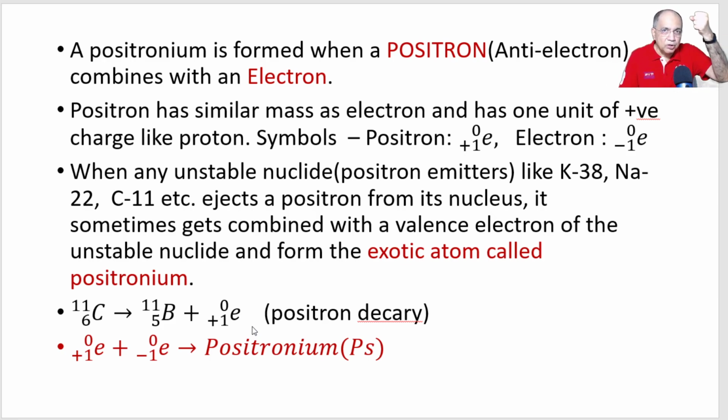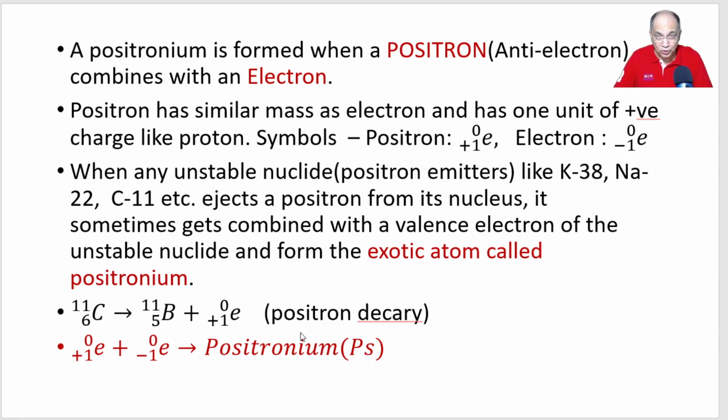That positron particle comes from the nucleus with a tremendous speed. Sometimes it comes out, but sometimes it combines with the valence electron of that carbon 11, and it comes out as a very funny exotic atom called positronium, which contains one positron and one electron.